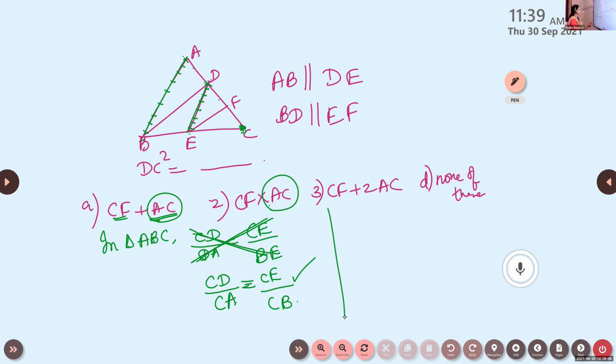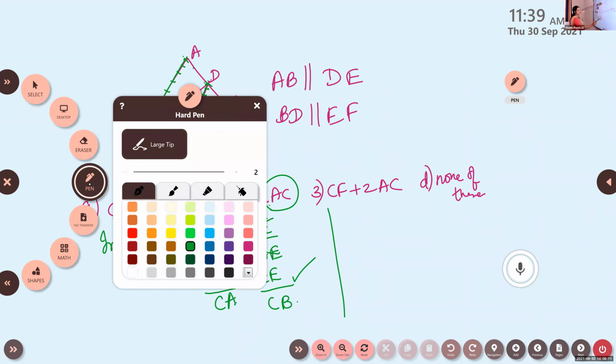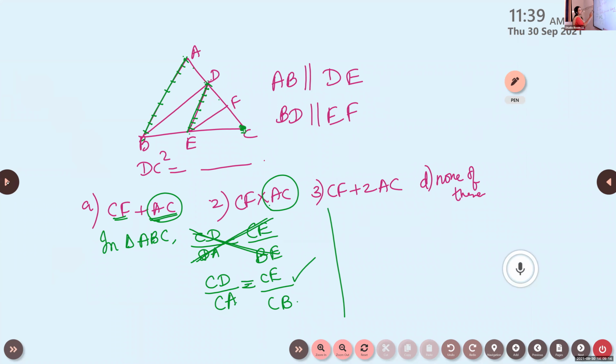Similarly, now take the next one, which is the next parallel condition given here. BD means this one. BD is parallel to EF, which means which triangle you have to consider? Triangle CDB. Yes, in triangle CBD. Again, using BPT, what you will get? CF by CD, because here we took the bigger part.